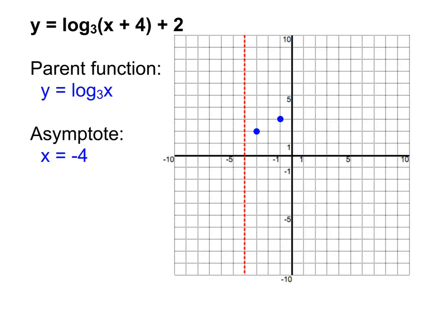So I went over 1. 1 times 3 was 3. How far am I going to go over next? Well, it's going to be 3 times 3. 9. Yep. So it's over 9 next. And again, make sure you're counting from the asymptote. Just like you do with an exponential, you're counting from the asymptote.